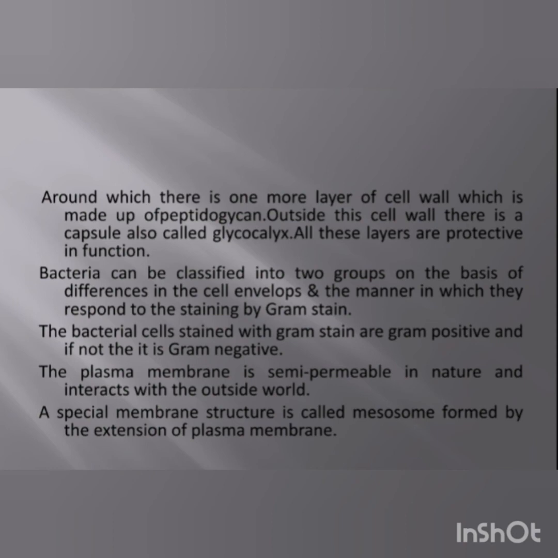The plasma membrane is semi-permeable in nature and interacts with the outside world. A special membrane structure is called the mesosome, formed by the extension of the plasma membrane. So the mesosome is another structure which is an extension of the plasma membrane.